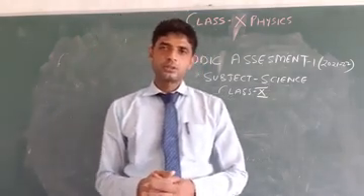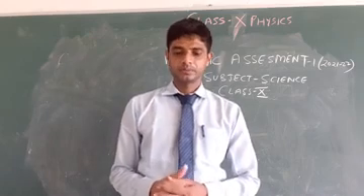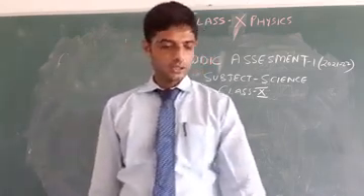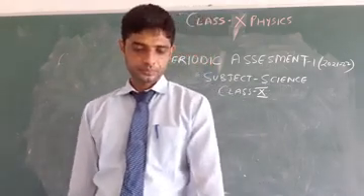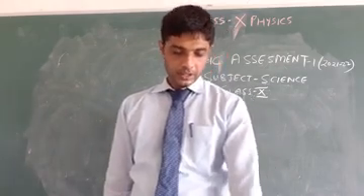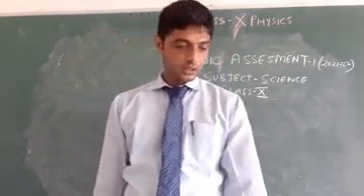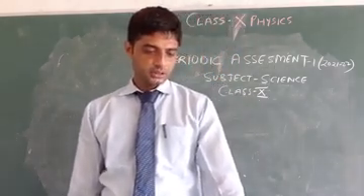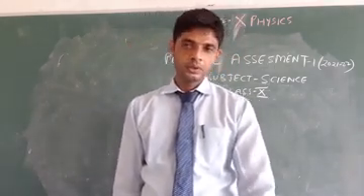So physics, your physics paper is 35 marks, with section A, section B and section C. In section A there are 10 questions, in section B 10 questions, and in section C there are also 10 questions.